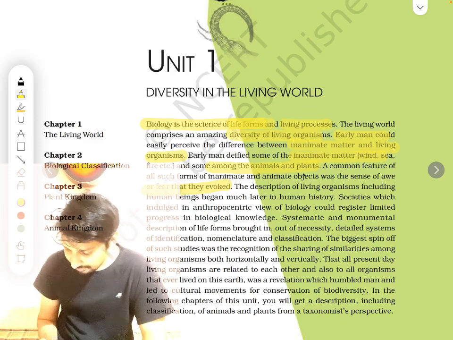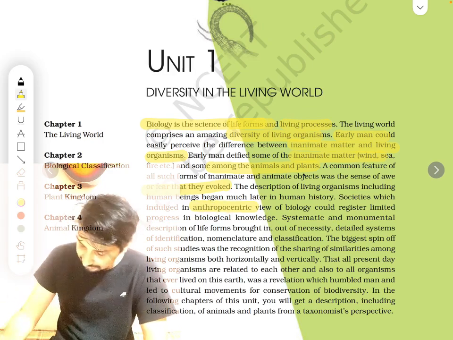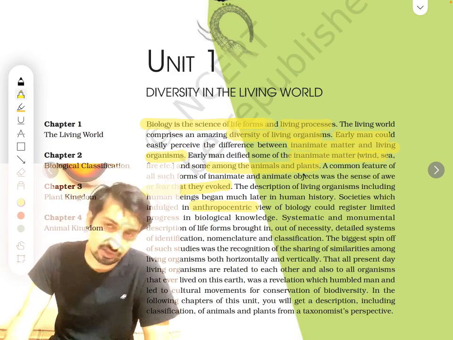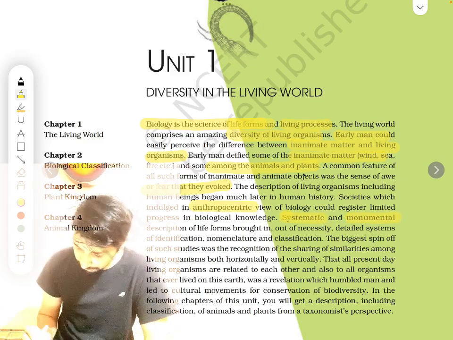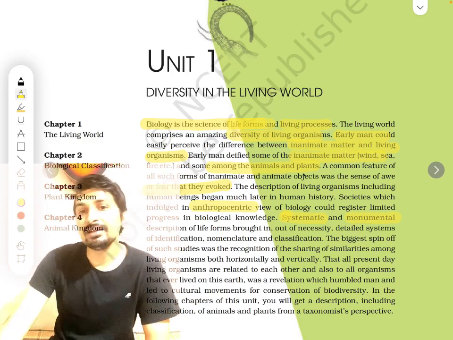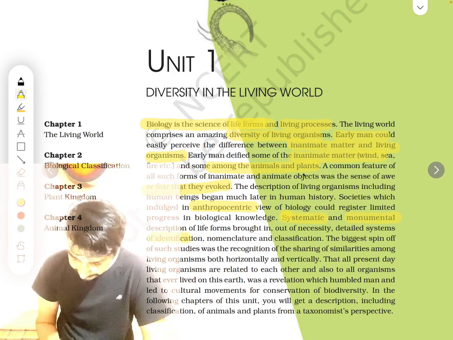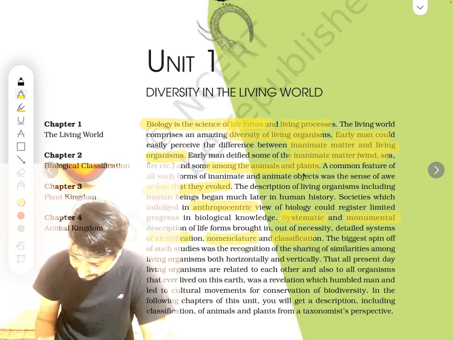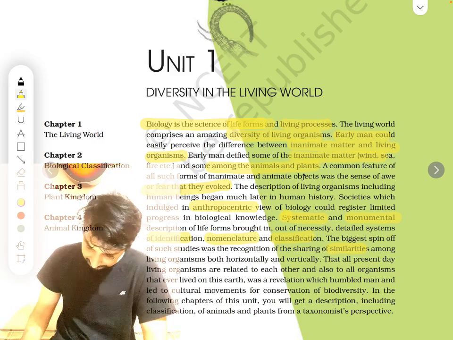Now, limited progress of biological knowledge. Anthropocentric societies, which indulged in an anthropocentric view of biology, could register limited progress in biological knowledge. Next, systematic and monumental description of life forms came in. Systematically and monumentally they started describing life. So they started identifying, they started naming, and they started classifying things. The biggest spin-off of such studies was recognition of sharing of similarities. Based on what similarities are present, they classified things.